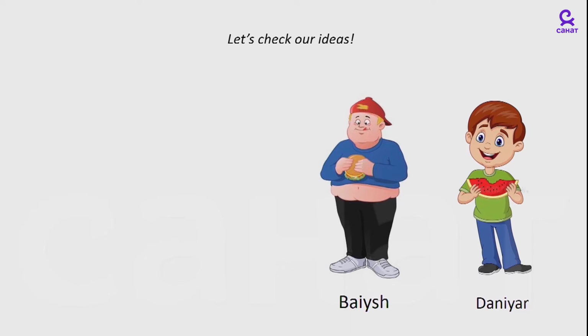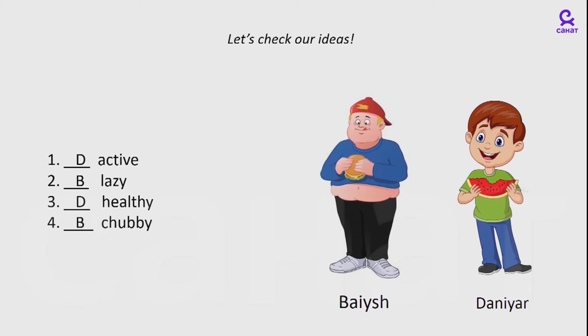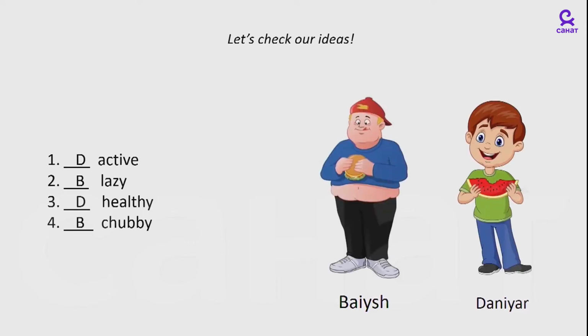Let's check our ideas. Danyar is active. Baish is lazy. Danyar is healthy. Baish is chubby. By the way, do you know what it means, chubby?